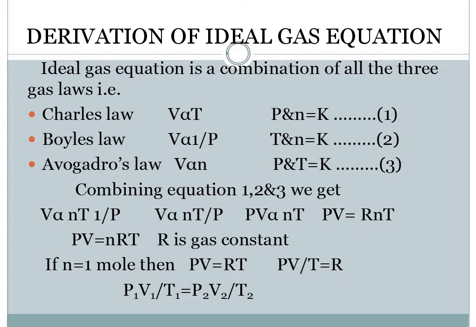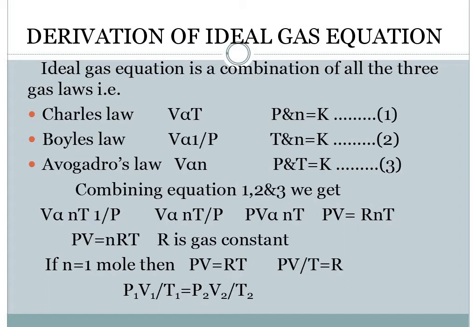If we see all these three equations, we can see volume, volume and volume. Basically, it is the relationship of volume, as in gases volume is very important. So volume has different relationships with temperature, pressure and number of moles. If we combine equations 1, 2 and 3, what do we get?